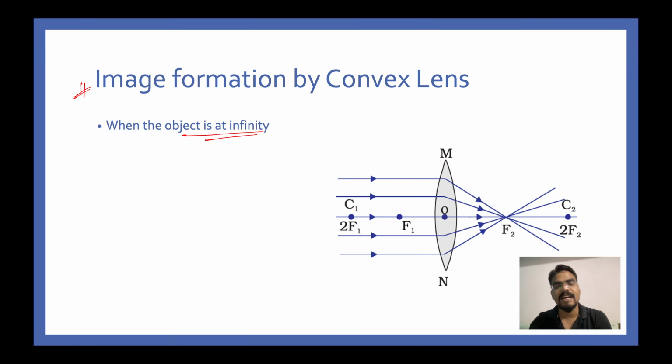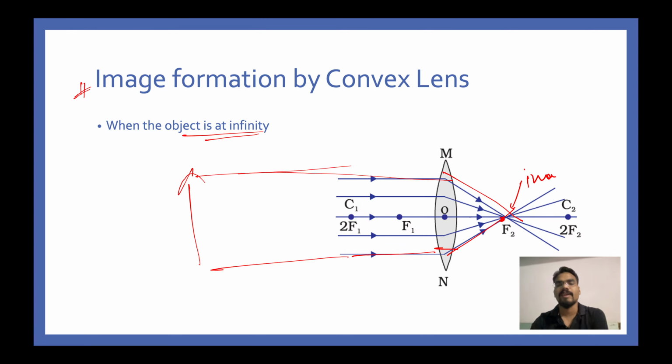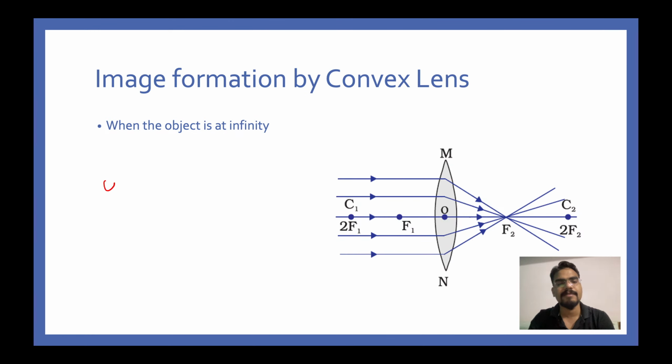When the object is at infinity, you take the rays of light from these 2 points and strike them on this convex lens. After refraction, they will pass through the focus and the image will be formed here. Quickly, the observation tells us, number one, the image is point sized.